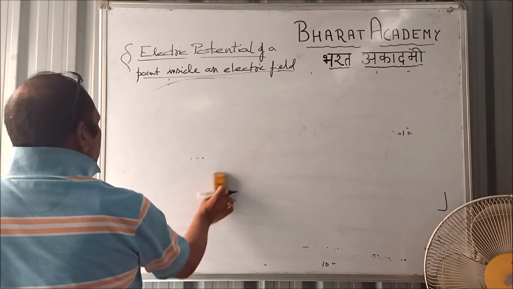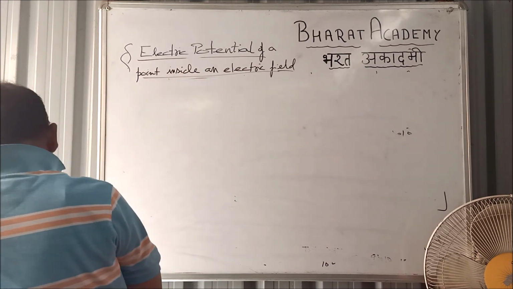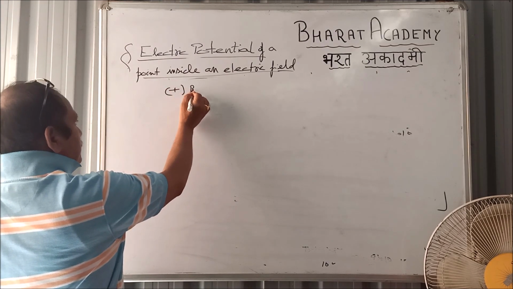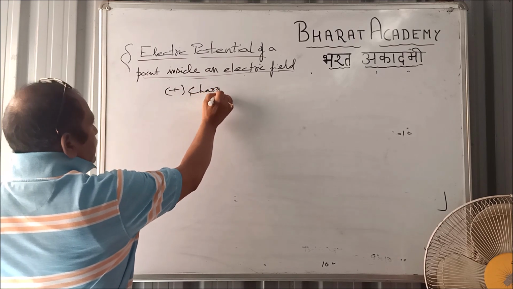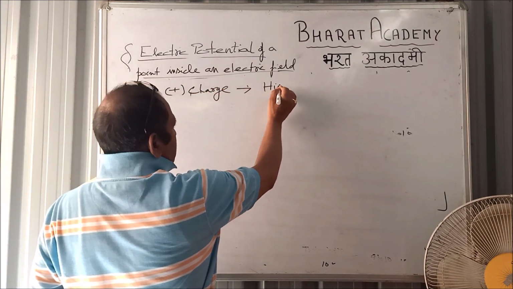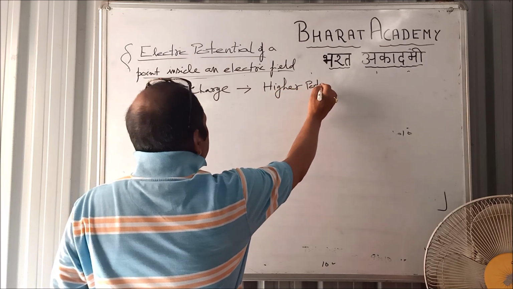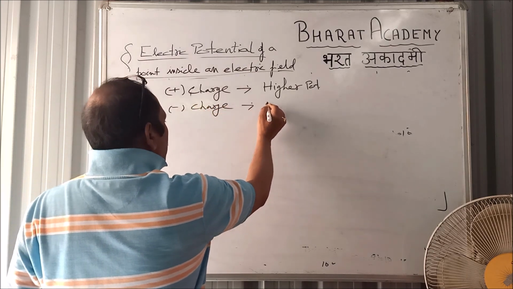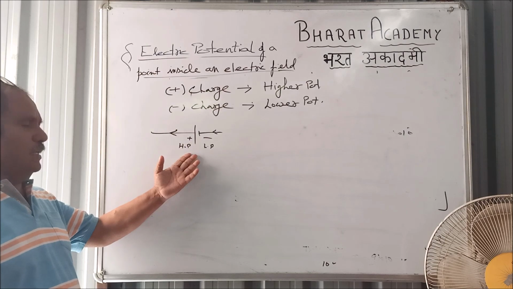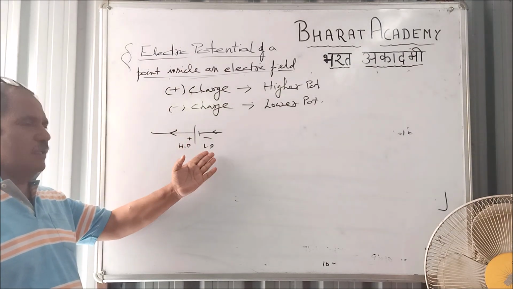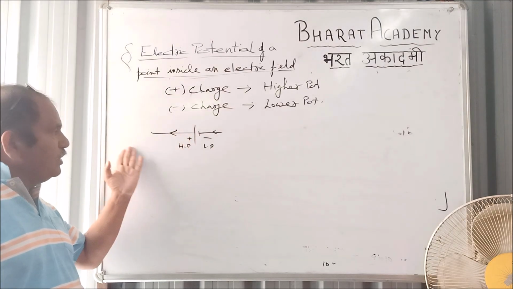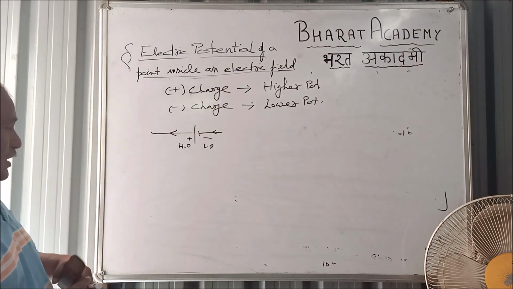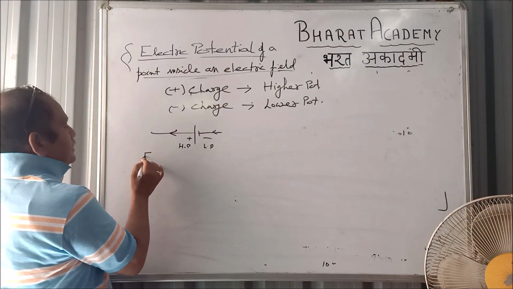Now, charge always flows from higher potential to lower. To make this concept clear, remember, positive charge automatically means higher potential. Negative charge means lower potential. It's just a case of an electric cell. Positive means higher potential, negative means lower potential. Charge always flows from higher to lower, right? This is the concept of flow of charge. Then we have potential difference.